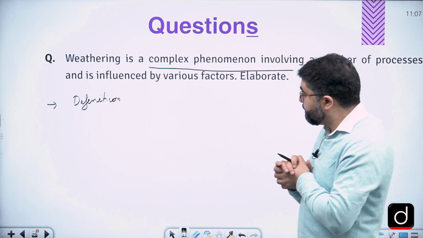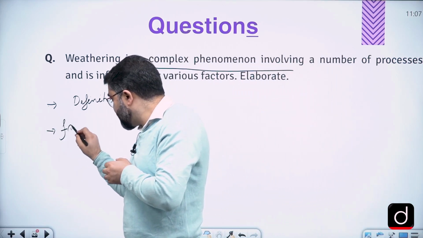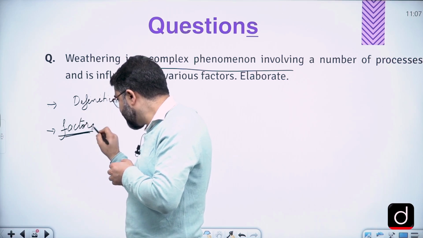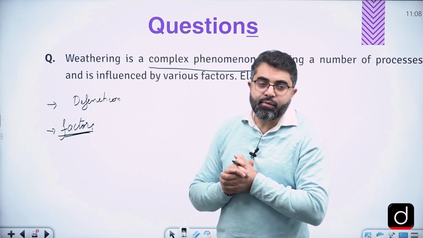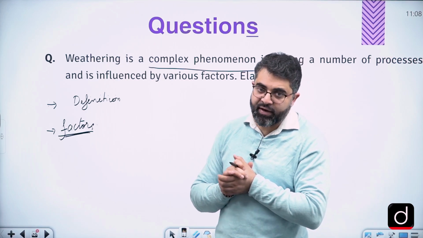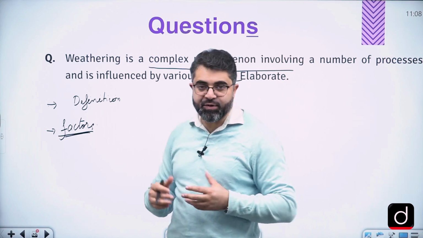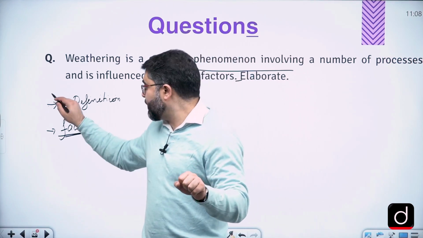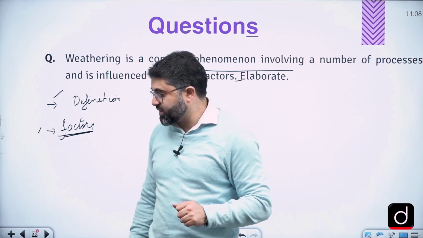And it is influenced by various factors. So the next demand of the question is factors influencing weathering. Now, which are the factors which influence weathering? We need to understand that and then elaborate and explain this process. So basically 2 things that the question demands. Number 1 is the definition of weathering. Number 2 is the factors which influence the process of weathering.